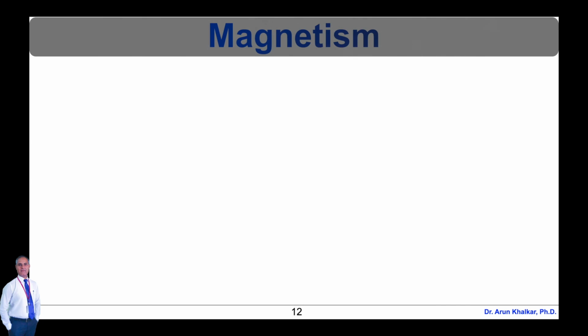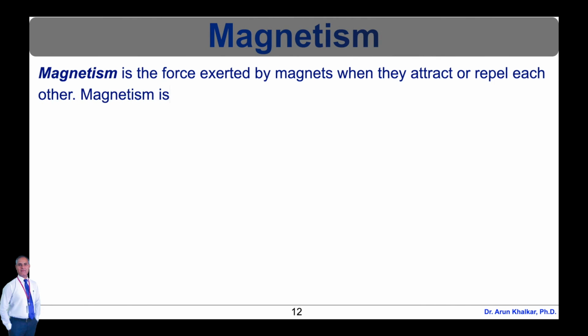Now let's see what magnetism is. Magnetism is the force exerted by magnets when they attract or repel each other. Magnetism is caused by the motion of electric charges. Every substance is made up of tiny units called atoms. Each atom has electrons, particles that carry electric charge.